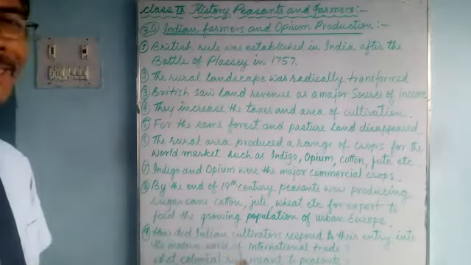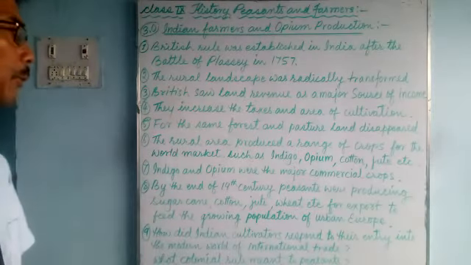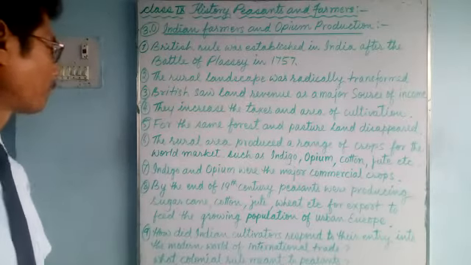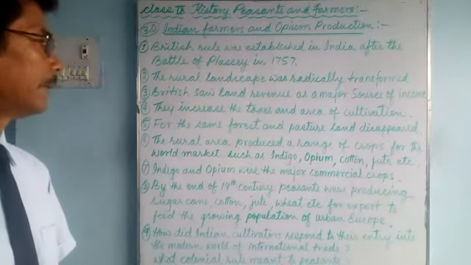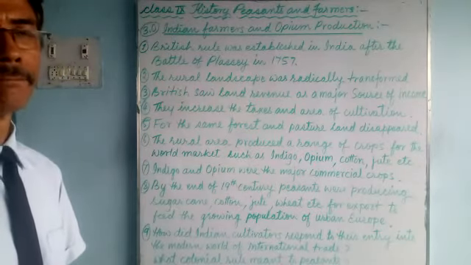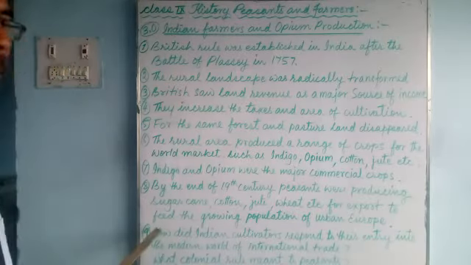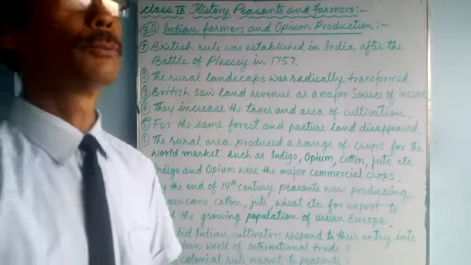By the end of the 19th century, what happened? Peasants were producing various types of crops such as sugarcane, cotton, jute, spices, wheat, indigo, etc. for export to European countries to feed the growing population of urban Europe.